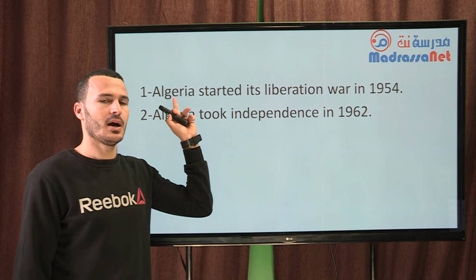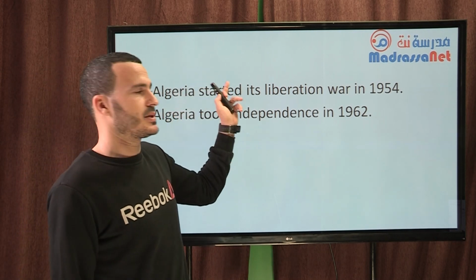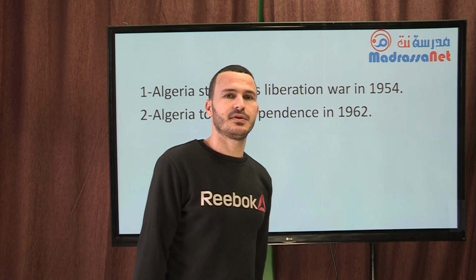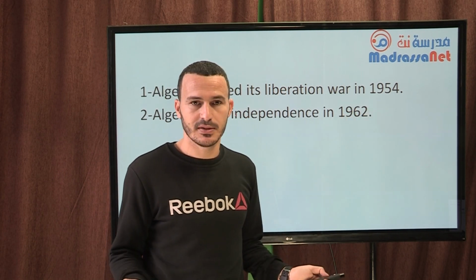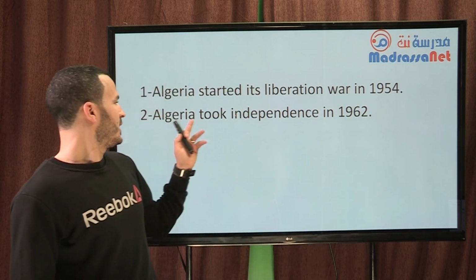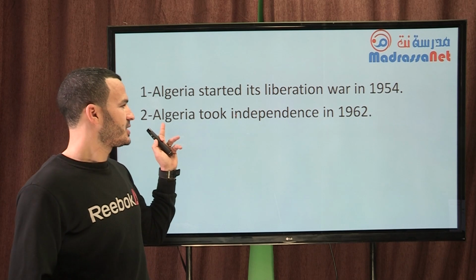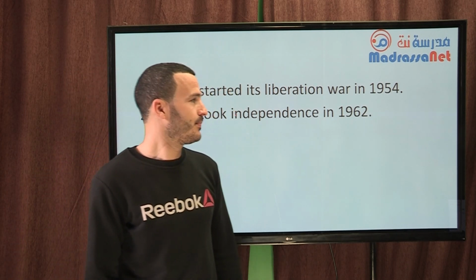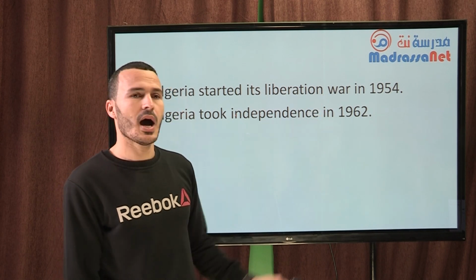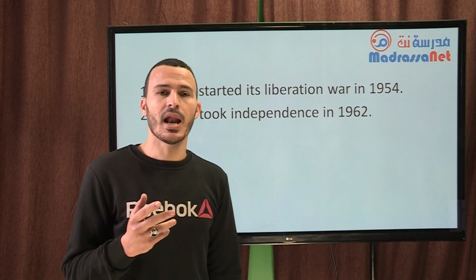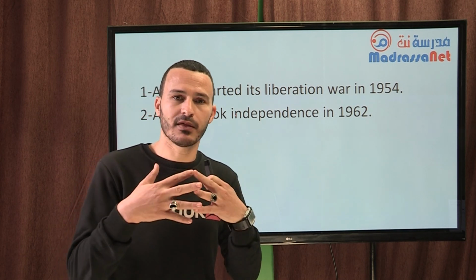Algeria started its liberation war in 1954. This is the first event, or event number 1. Event number 2, Algeria took independence in 1962. Here I've got 2 sentences between my hands and I want to combine them.